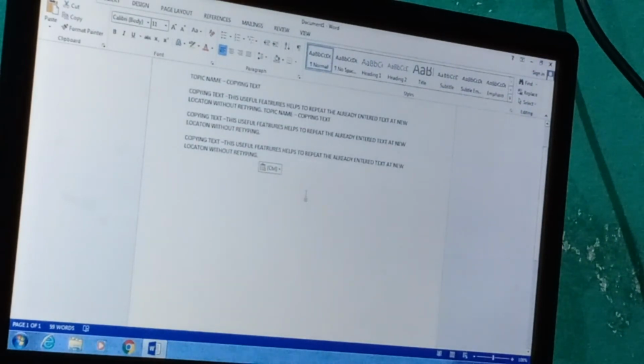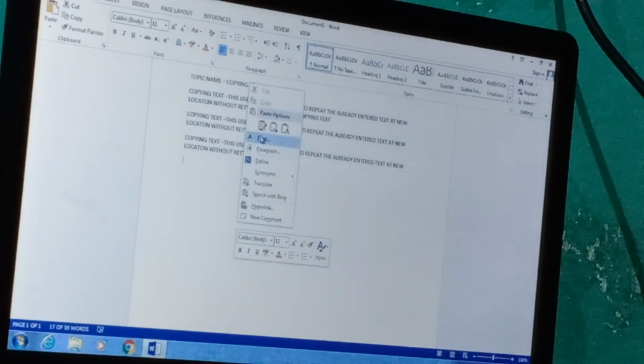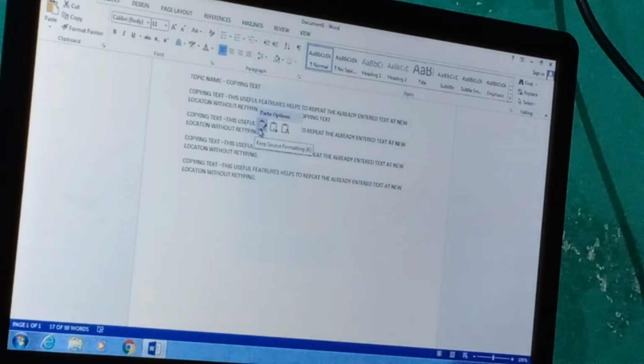First select, then go to copy, and then paste. You automatically copy the particular sentence. This is the copy.